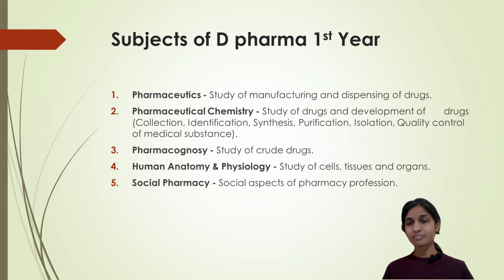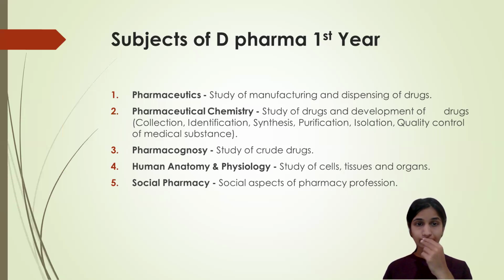Isolation means we are going to isolate some of the chemical ingredients which are needed for the manufacturing of those particular drugs or medicines. We are going to study these in pharmaceutical chemistry.